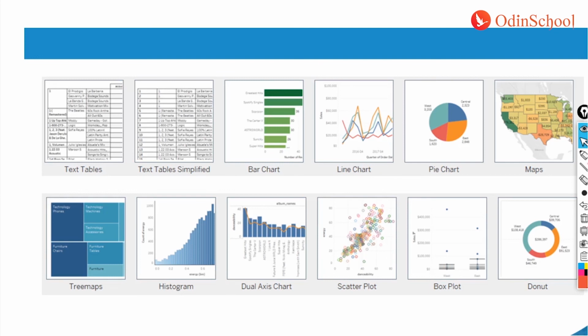Now, even after you make that chart, it's much more important that you keep that chart clean, neat, and precise. You're not going to bombard the end user with a lot of information. At the same time, we cannot cut short all the things which are there on the chart. So we have to strike that balance, and we have to understand how much is too much, right? So let me give you one example. How does it look if we bombard our end users with a lot of information, and how can we avoid this kind of situations?